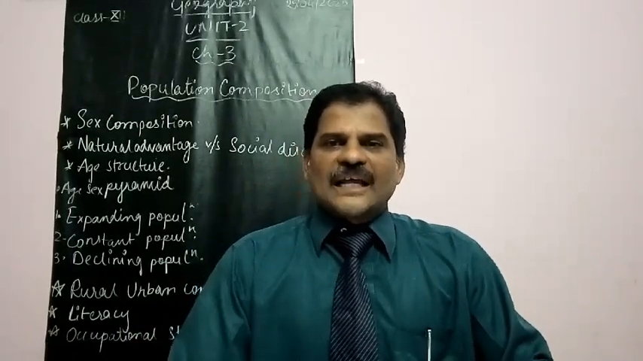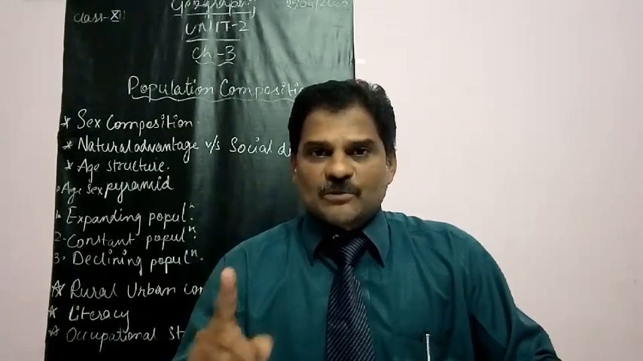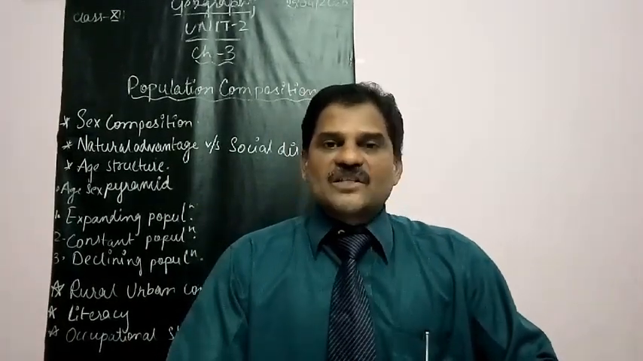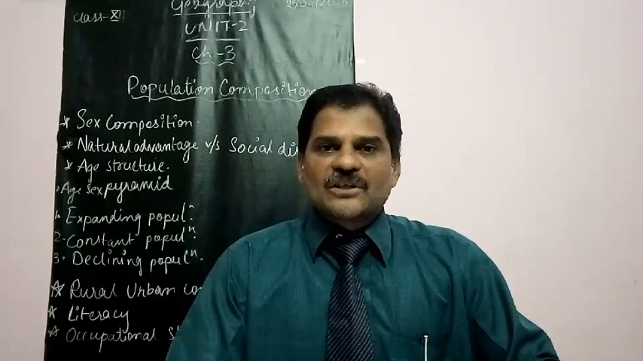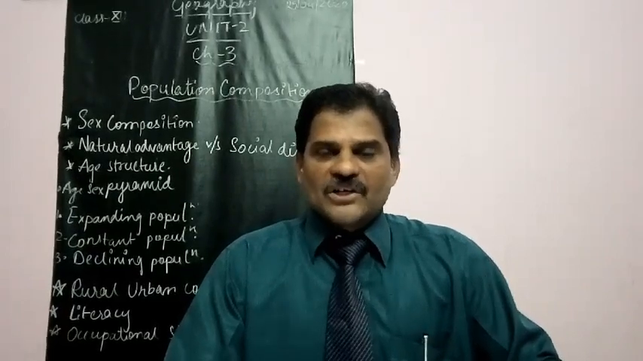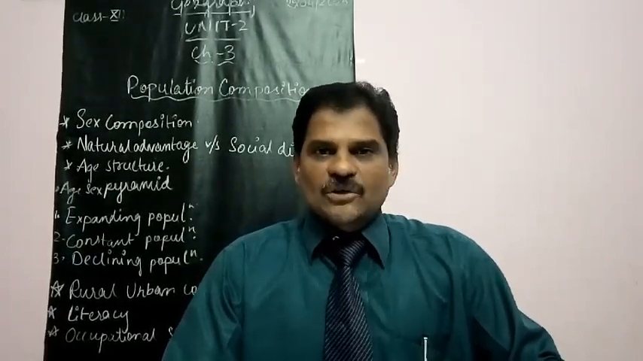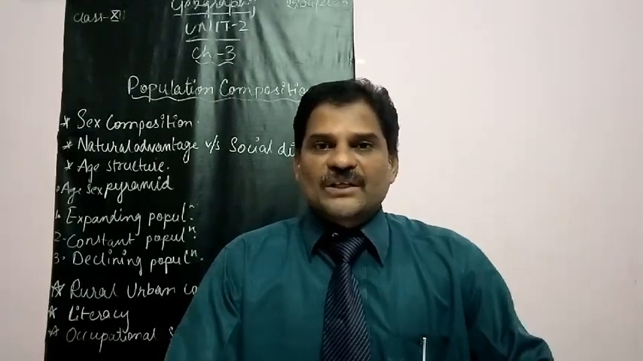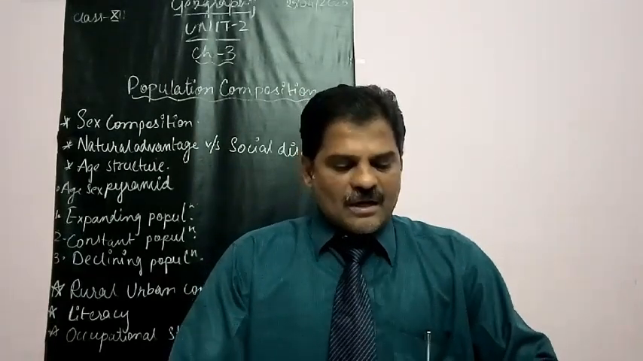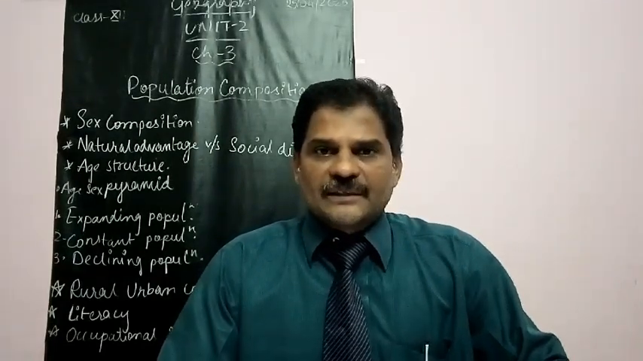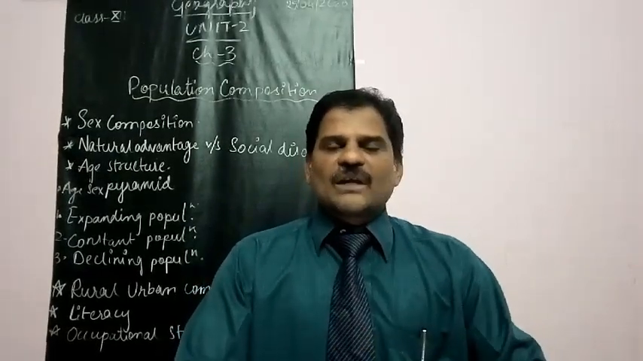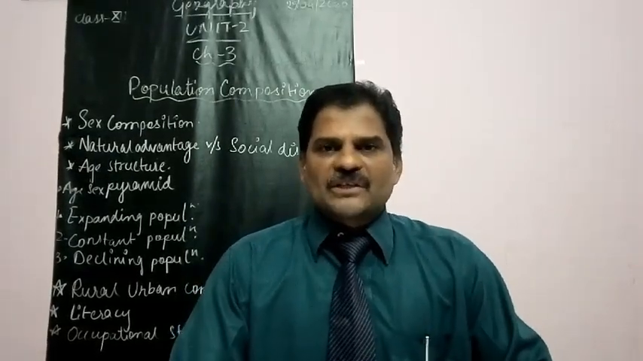Examples of those countries where this expanding population is there. Listen carefully, students. Examples are Bangladesh, Mexico and Nigeria. Bangladesh is in Asia, you know, and Mexico is down to USA in North America, and Nigeria is an African country. So in these countries we are having this type of expanding population age structure pyramid.